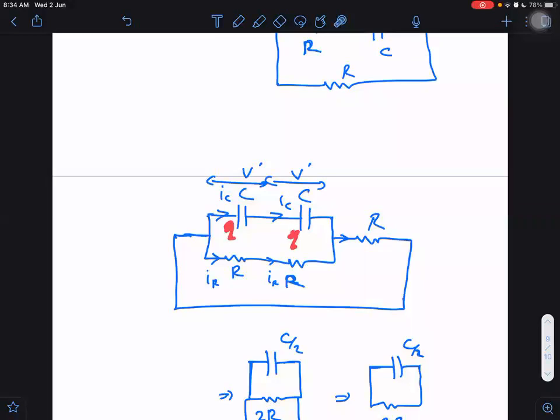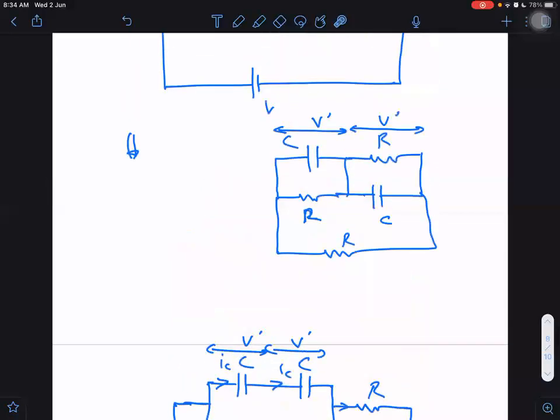I can guarantee this charge and this charge will remain the same at any instant of time. If these two charges remain the same at any instant of time, then the current flowing through this should be the same at any instant of time. And if the current through this is the same, then no current passes through this vertical branch. That is the reason why I'm able to remove the vertical branch.